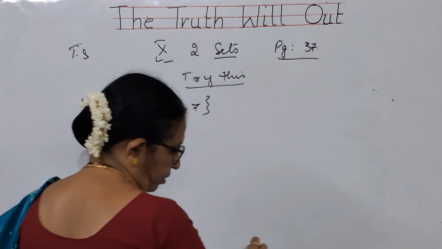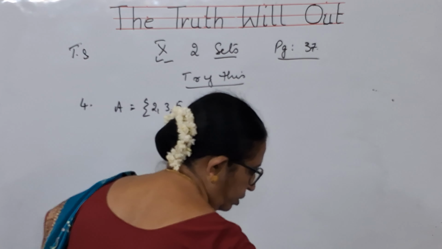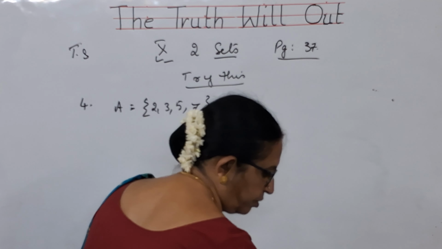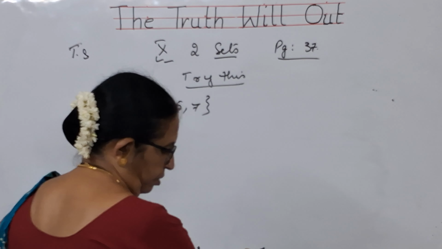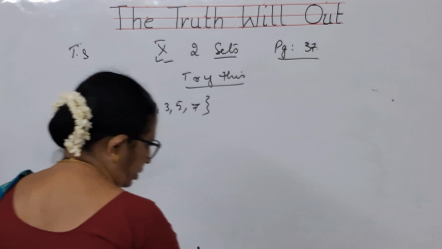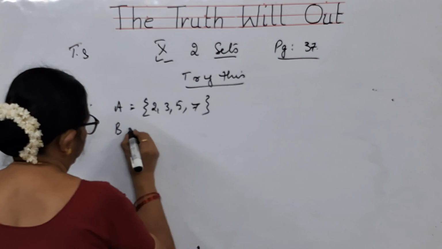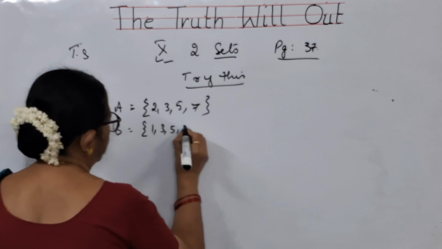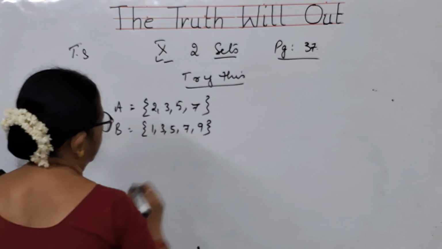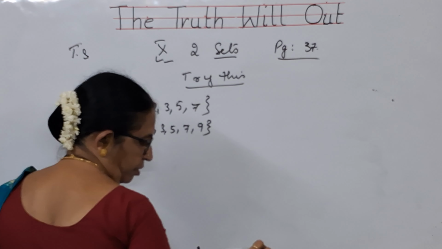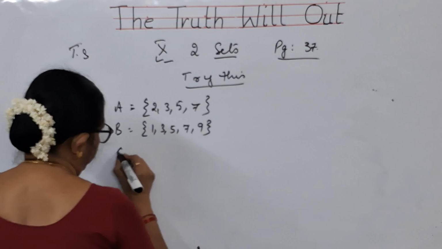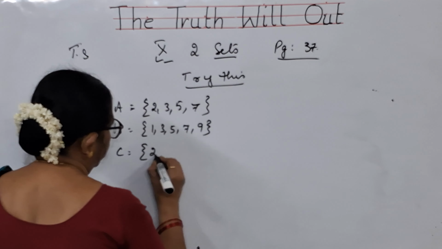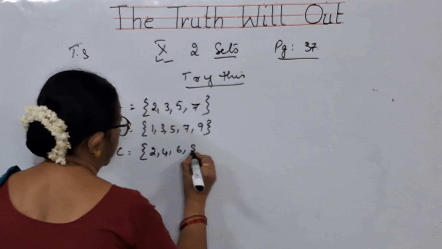So, 2, 3, 5, 7 are the set of prime numbers less than 10. Next. B is set of odd numbers less than 10. Set of odd numbers 1, 3, 5, 7, 9 less than 10. Next, C is set of even numbers less than 10. 2, 4, 6, 8.